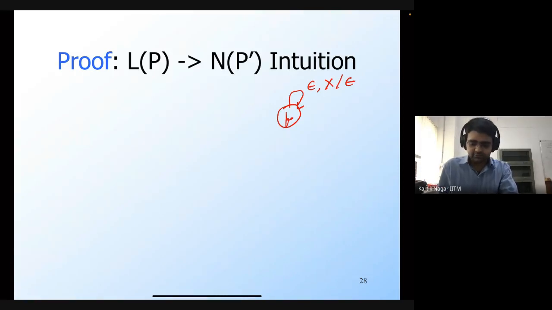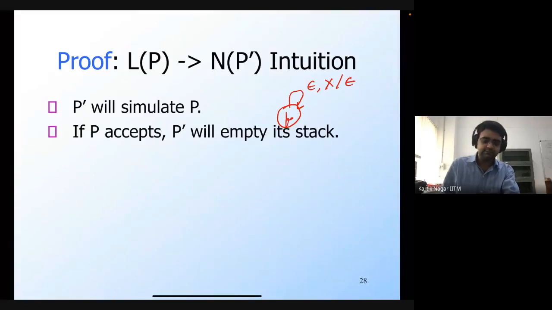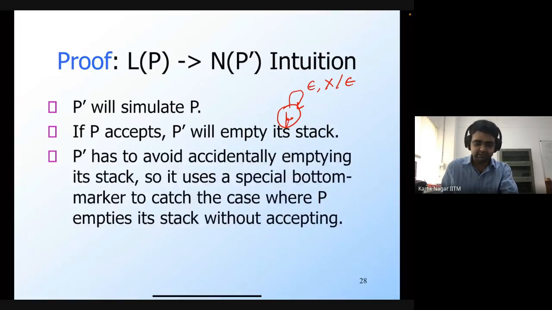So okay, let's formalize this intuition. As I said, P prime is going to mimic, or simulate, P. And if P accepts a string, which means that after processing the string you end up in a final state, then P prime is going to empty its stack. However, P prime has to avoid accidentally emptying its stack at a non-final state. Since P prime is simulating P, P may empty its stack at a non-final state, and P prime has to avoid doing that. So for this reason, it uses a special bottom marker to catch the case where P empties its stack without accepting.